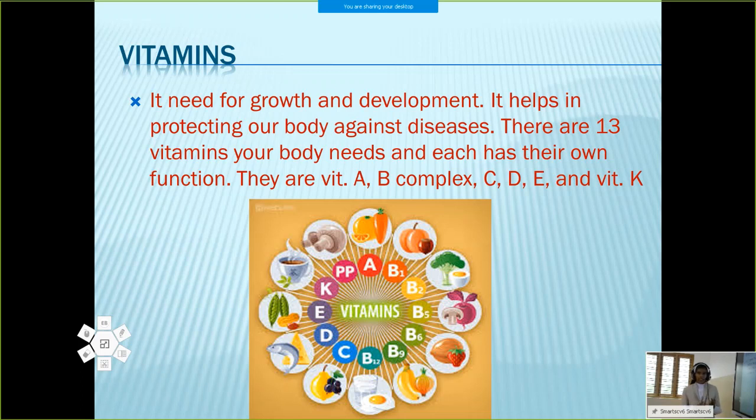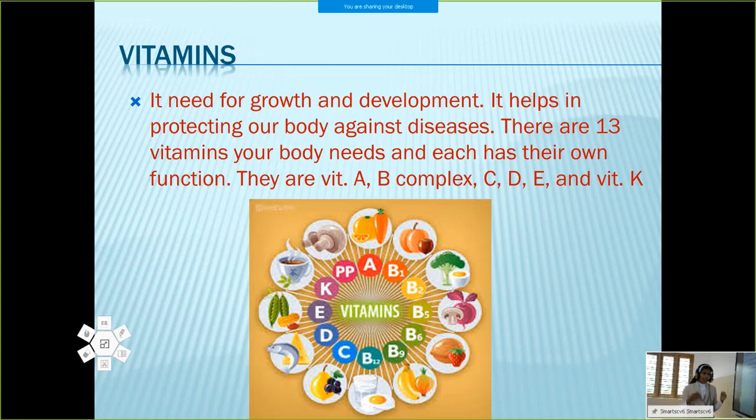Micronutrients are vitamins and minerals. Okay. So for now we are going to discuss one of the micronutrients, that is vitamins, that is needed for growth and development of the body. So vitamins our body needs, there are 13 vitamins.